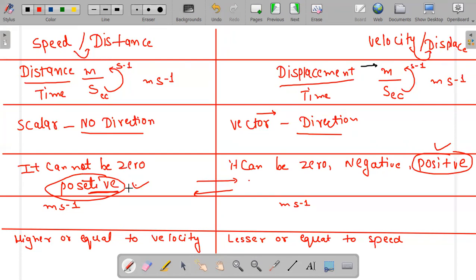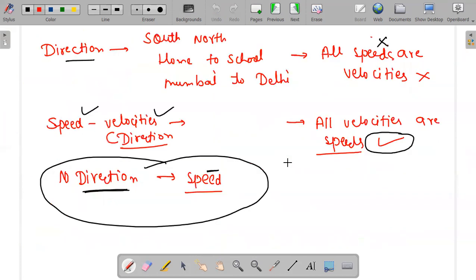So speed is positive. Speed can be velocity, but velocity cannot be speed. Is it clear, Farhan?